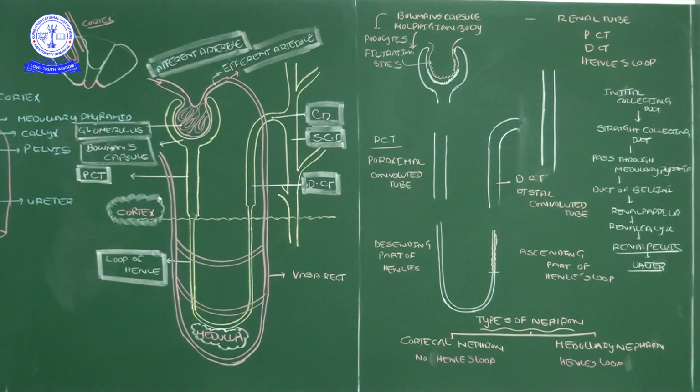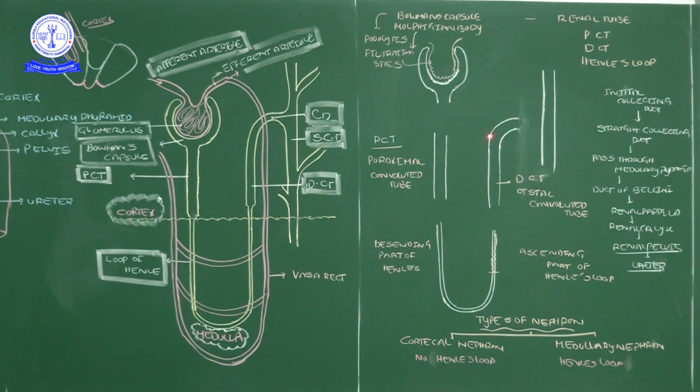See here, remember it: filtration happens from this place. After filtration, the primary urine goes through the proximal convoluted tube. Then this is the descending Henle loop, because of the downwards direction. Then the descending Henle loop goes to the next part, the ascending Henle loop, which leads to the distal convoluted tube.